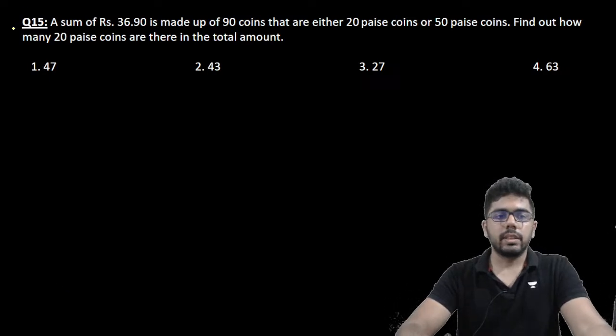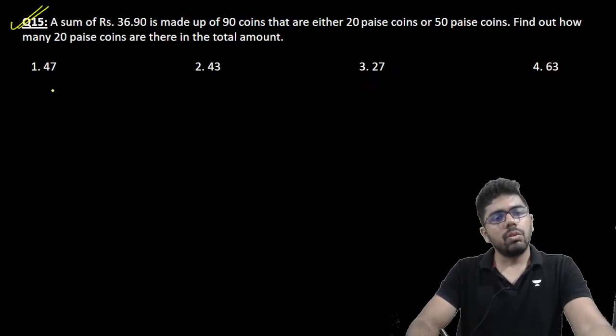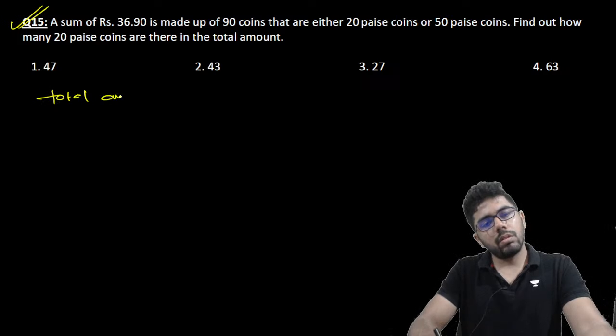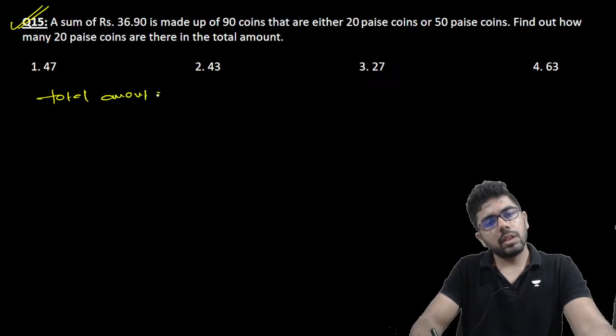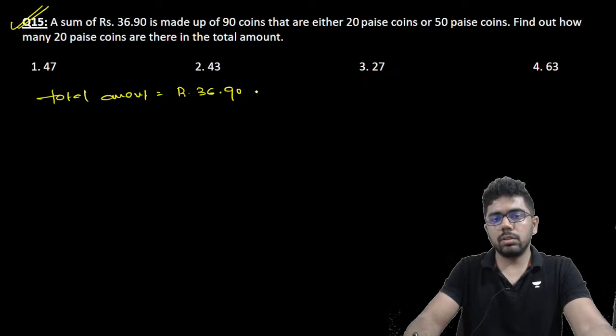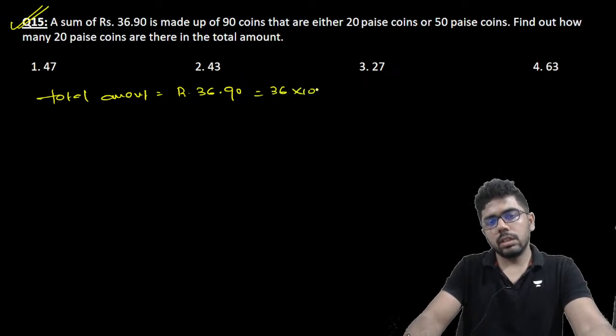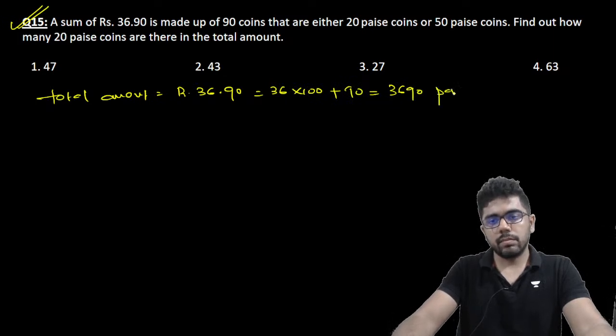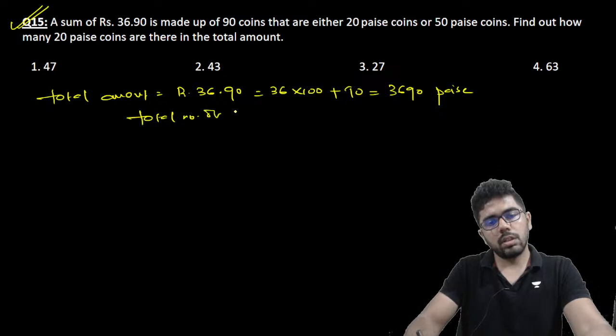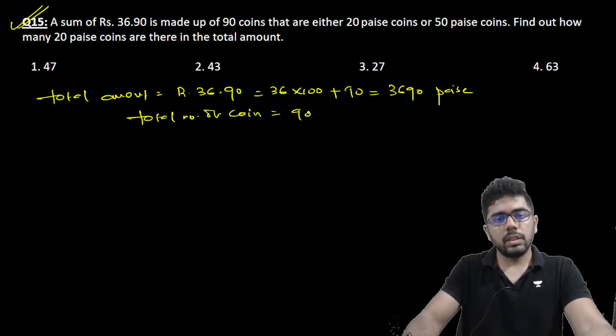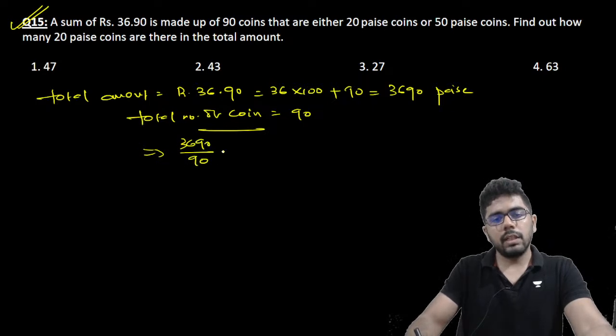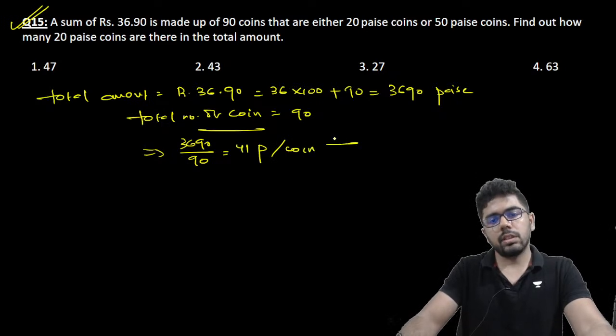Let's see this one. This is quite interesting. Total amount is like rupees 36.90, which is like 36 into 100 plus 90, 3690 paise. And total number of coins is 90. So 3690 divided by 90, I get 41 paisa per coin, average denomination.